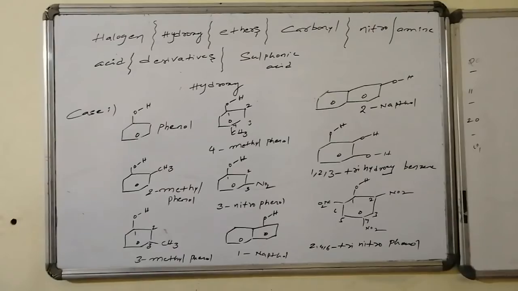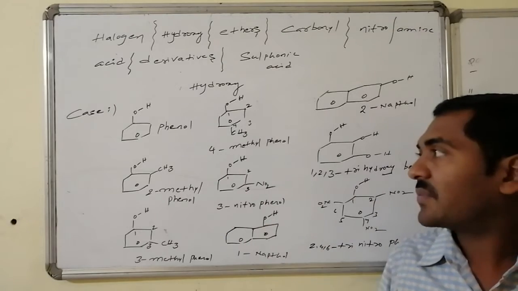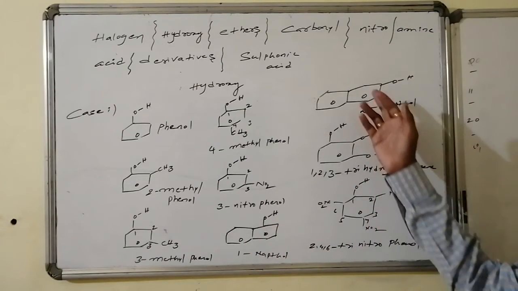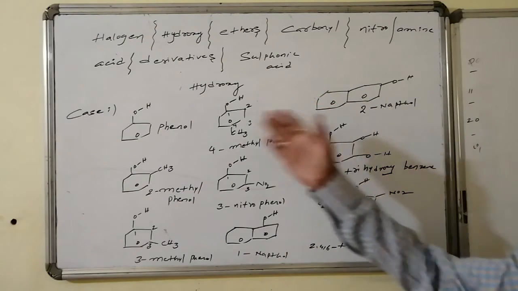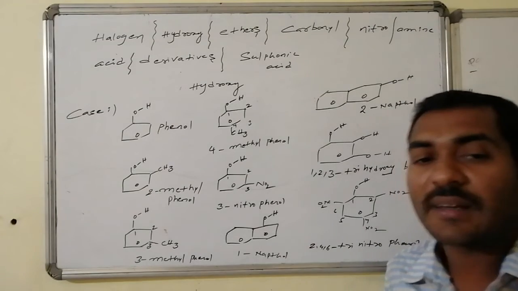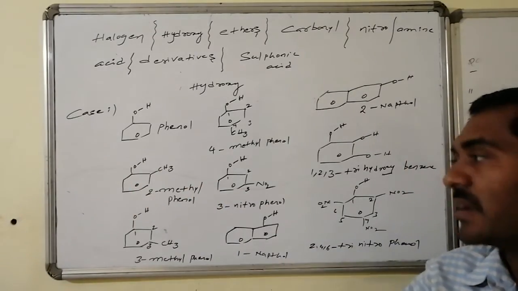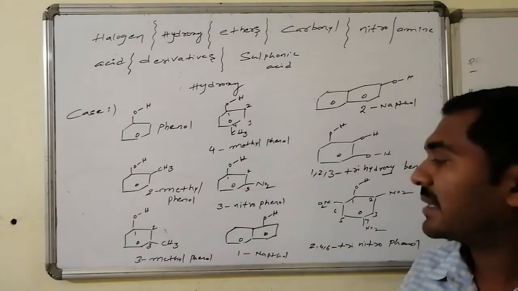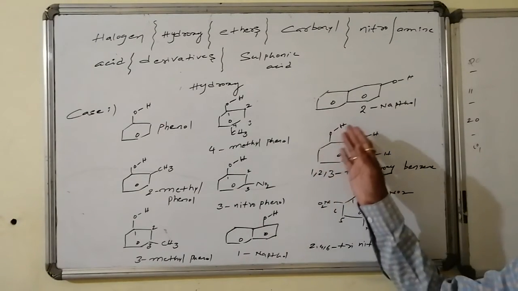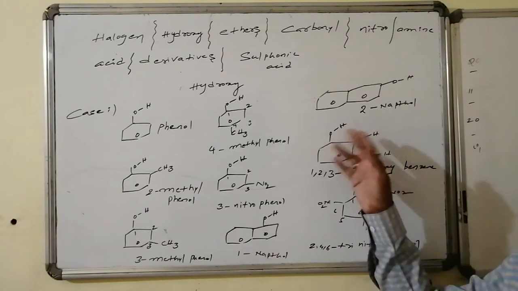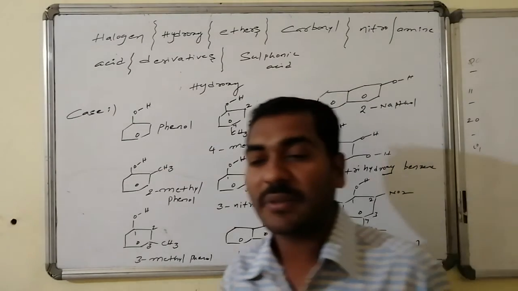Once again, for your ease of understanding, when the OH group is directly connected to the ring system, that is phenol, and here it is naphthol. As for the positions, this is 1, this is 2, 3, 4, 5, 6, 7, 8, 9 and 10, hence 1-naphthol, 2-naphthol. In phenol, if any alkyl groups are there, alkyls get lesser importance. So from the OH as 1, if I go on giving the numbering, that is 2-methyl, 3-methyl, 4-methyl, at the 3 position nitro group, 3-nitro. Similarly here 1,2,3-trihydroxybenzene system, 2,4,6-trinitro followed by phenol is the name of the compound.